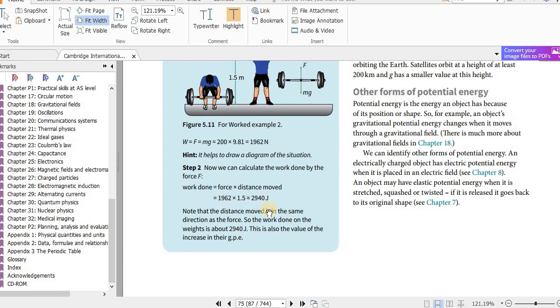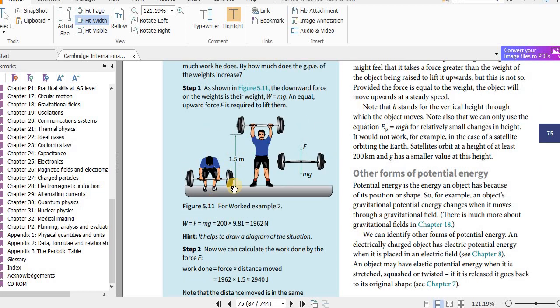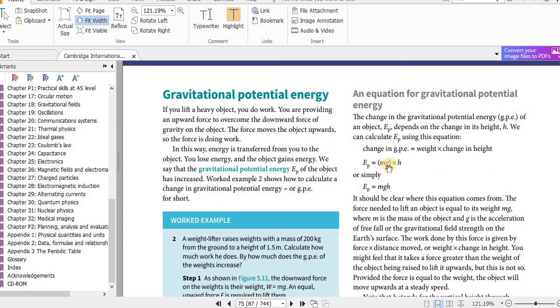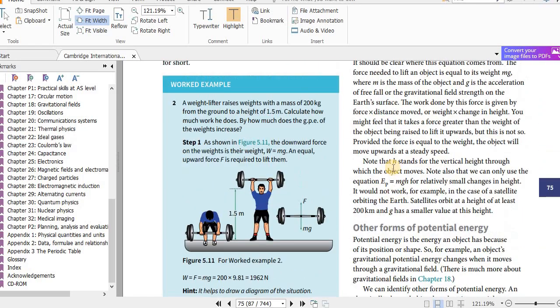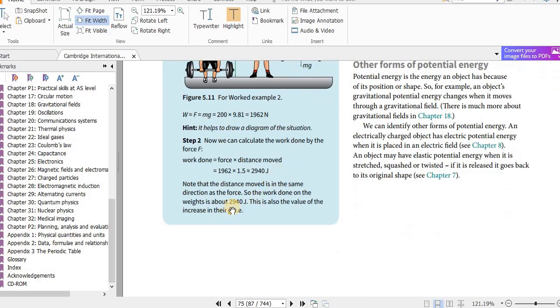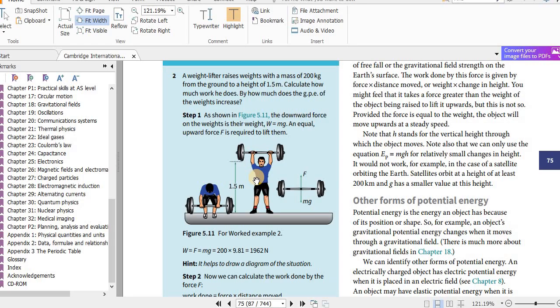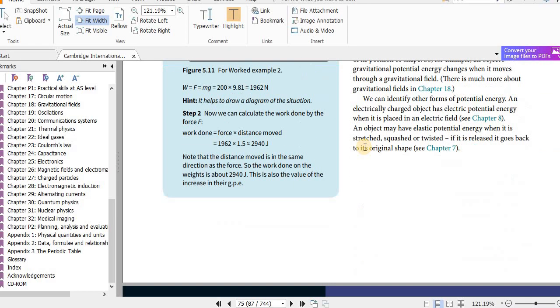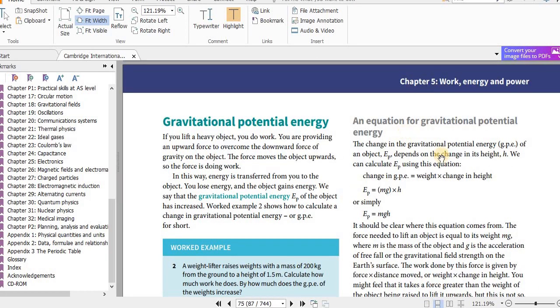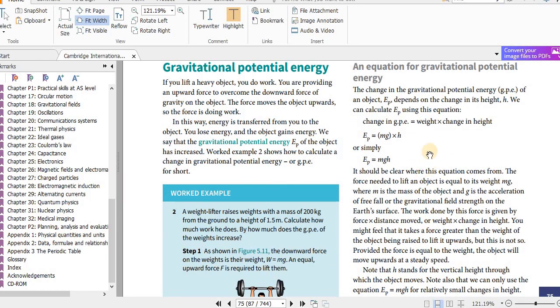Now we can also use another equation. What is happening here is the work done is used to increase the gravitational potential energy. If you use the equation for gravitational potential energy, mgh, you still get the same result. mg is 200 times 9.8, h is 1.5. So work is done to increase the gravitational potential energy of the weights that he is holding. This is how you get that equation.